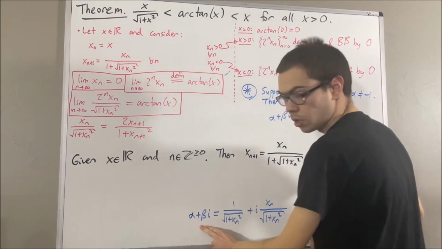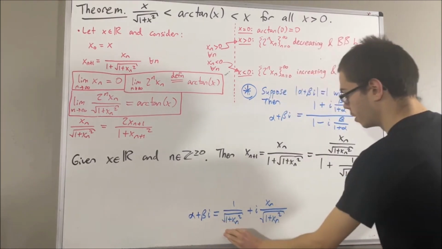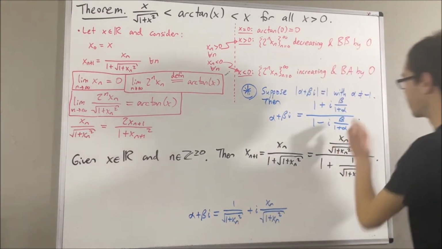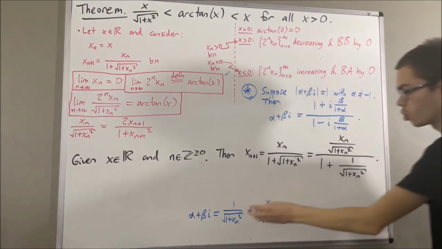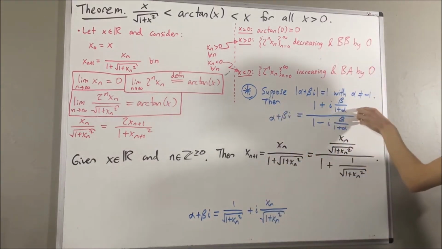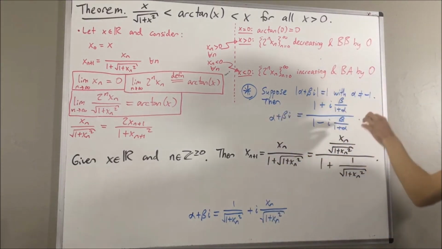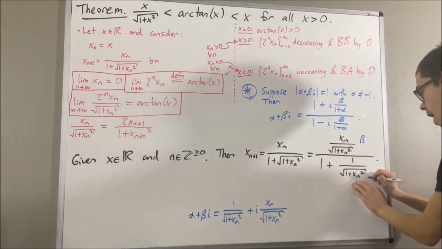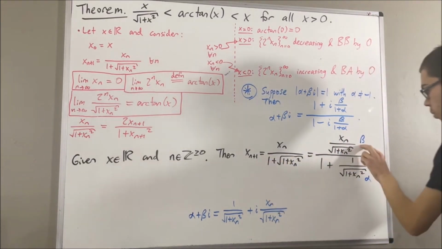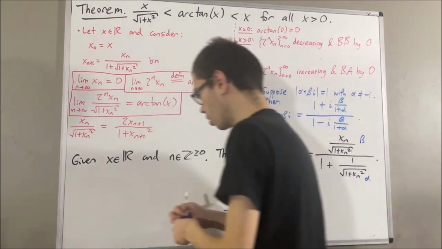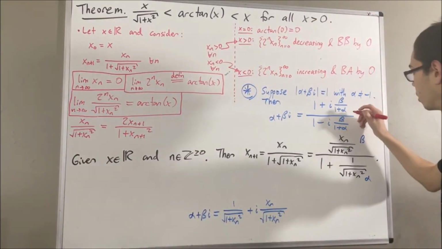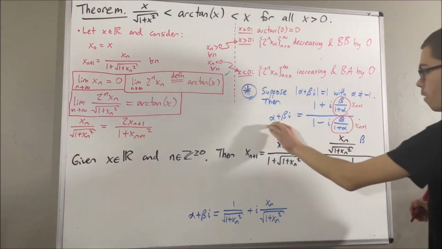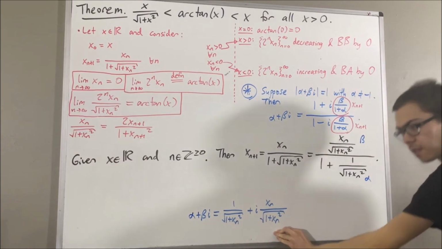Well, with this choice of alpha plus beta i, certainly the magnitude of it is equal to 1. And certainly the real part is not equal to negative 1. So with this choice of alpha plus beta i, this equality holds. Now notice, this is really just beta over 1 plus alpha. So x_{n+1} is equal to beta over 1 plus alpha, which means we're going to be replacing beta over 1 plus alpha with x_{n+1}. And we'll replace alpha plus beta i with this.